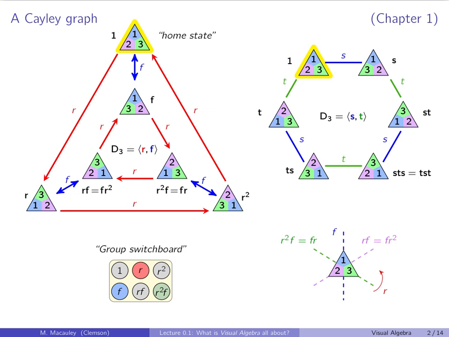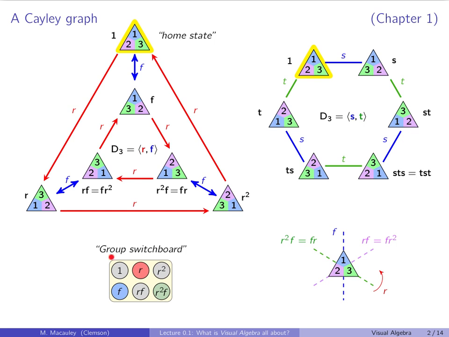And even if they get that, why not put a picture like this in the first few pages of your book anyways? I mean, this adds insight. You can see things like RF equals F R inverse. Now here are the symmetries of a triangle. And I like these two pictures because it really shows how different generating sets for the same group can give you very different looking Cayley graphs.